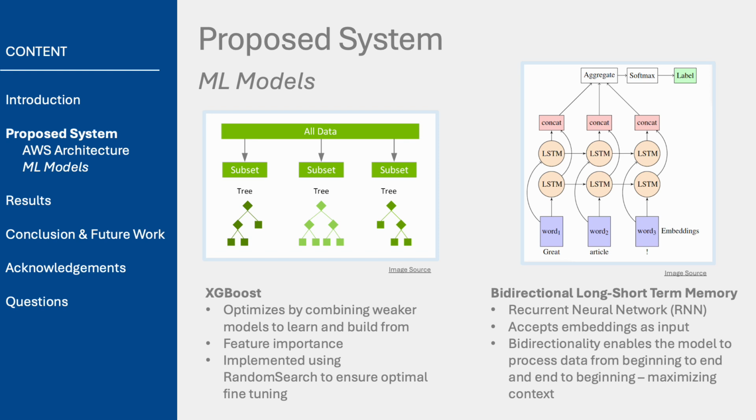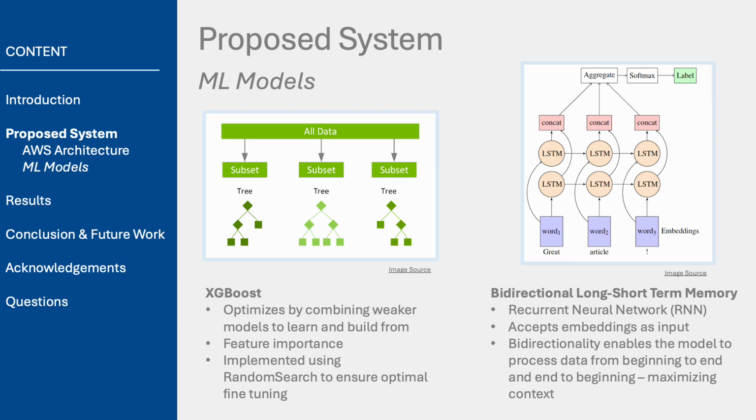In this application, we use two powerful machine learning models, XGBoost and bidirectional long short-term memory, or LSTM. Each model was chosen for its unique strengths in tackling the task of misinformation detection. XGBoost works by optimizing performance through the combination of weaker models.